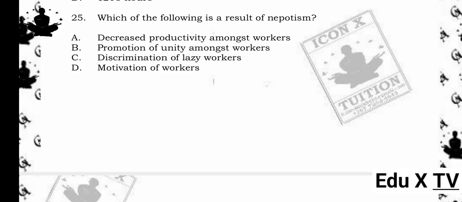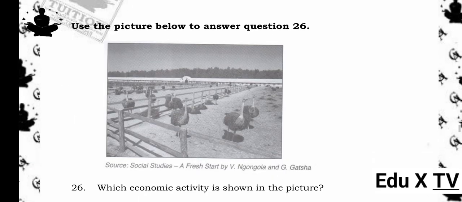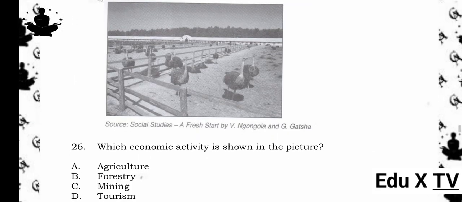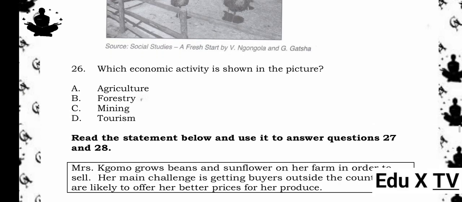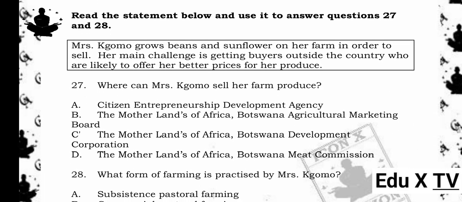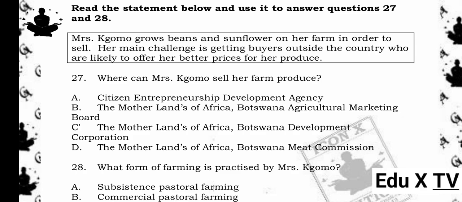Use the picture below to answer question 26. 26. Which economic activity is shown in the picture? A. Agriculture. B. Forestry. C. Mining. D. Tourism. The answer is A. Agriculture. Reason being, the picture shows people working in a field, likely harvesting or planting crops. This is clearly agriculture, which involves cultivating the land and growing crops.